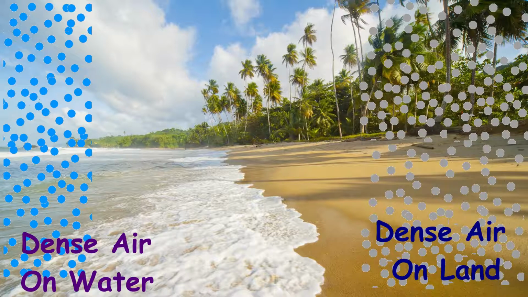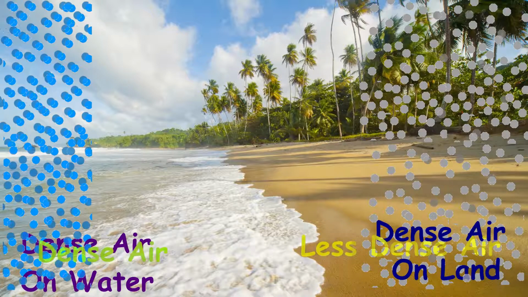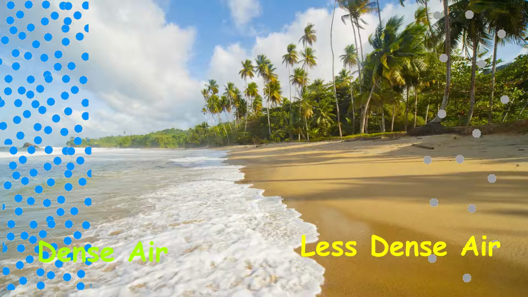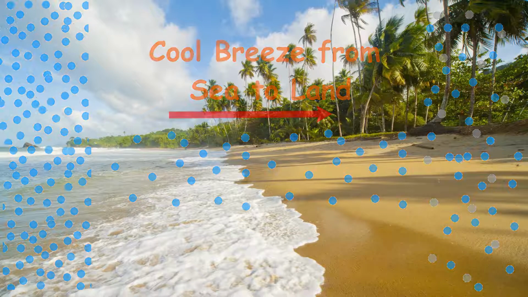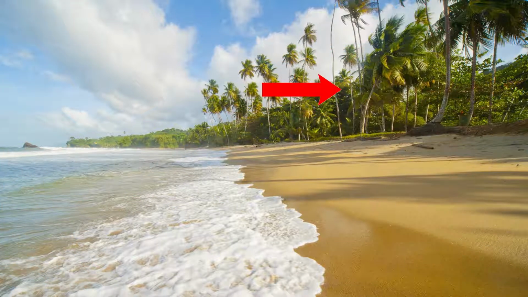During daytime, land gets heated fast and so the air around it. As air becomes hot, it becomes less dense and leaves space to be filled by colder air. Since air around seawater remains cooler, it moves towards land and fills the space left by hot air. Thus air or breeze flows from sea to land.